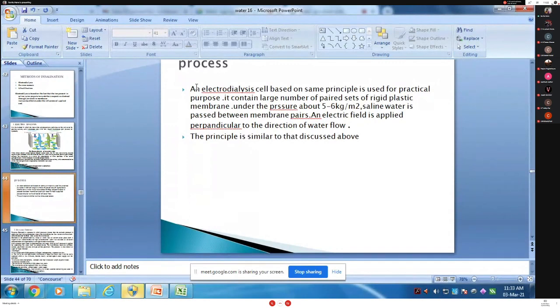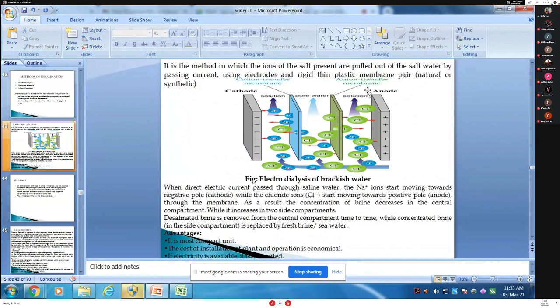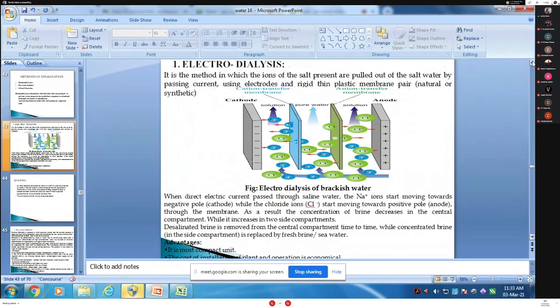So what happens when the electrodialysis process is applied? In this method, we can get pure water from the salty water. It is the main basic principle of the electrodialysis method.